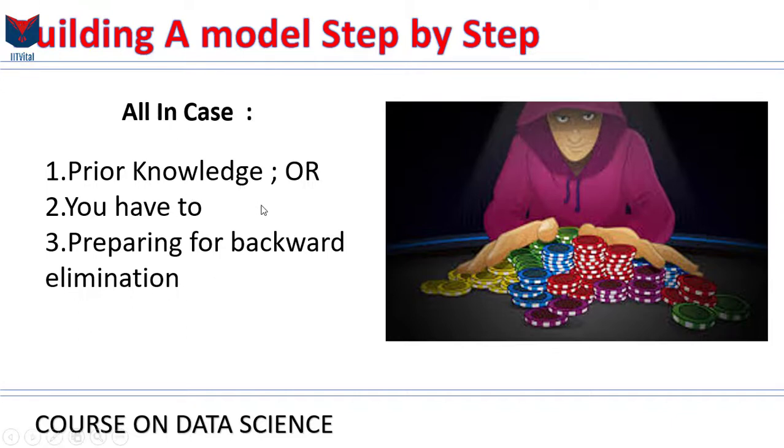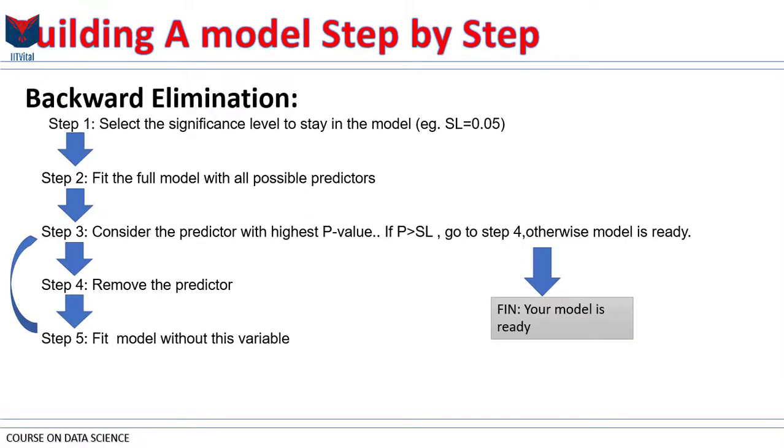Okay, so here comes step by step stuff. You might want to get your pens out and write these things down, because we are going to have a truly step by step method now. All right, backward elimination. Step one, you have to select a significance level to stay in the model. By default, we are going to go with 5%, so 0.05, and we are going to use it in the next step. So at the beginning you decide on this significance level.